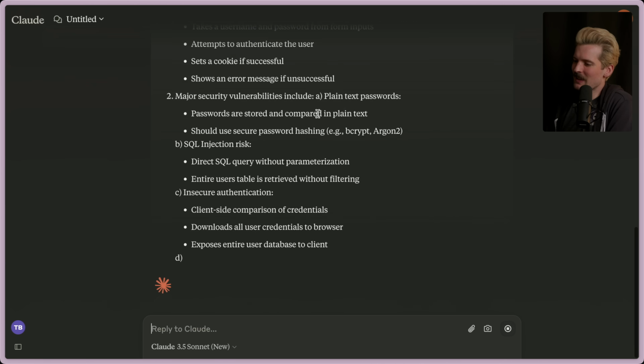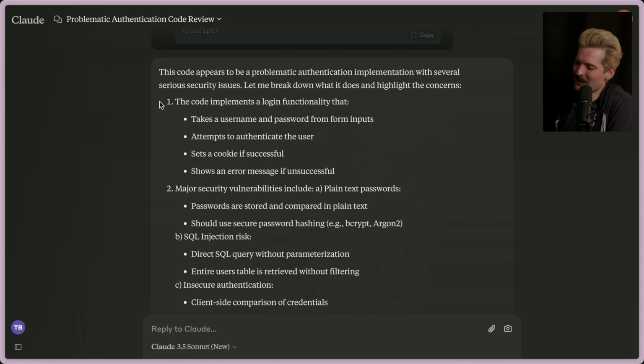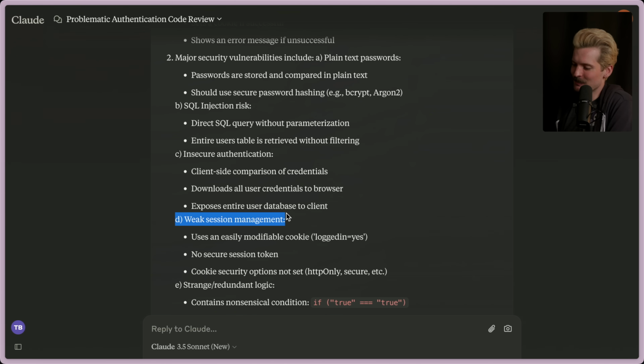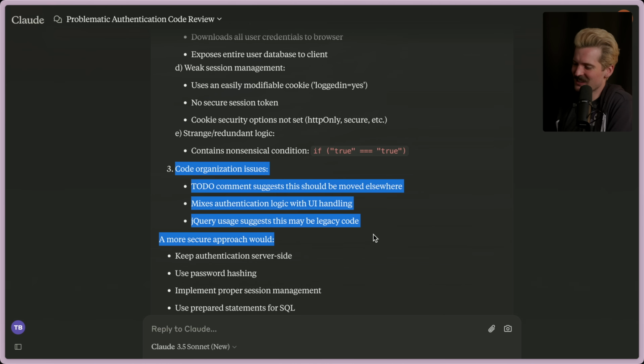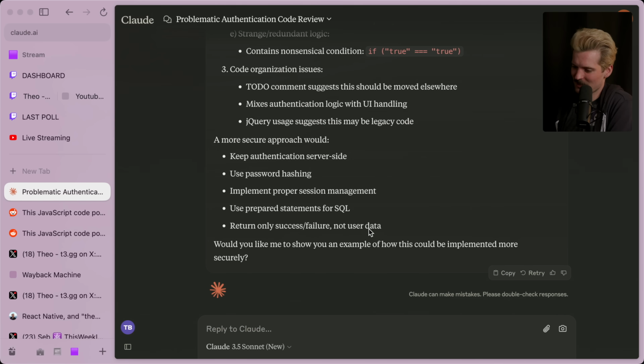This code appears to be problematic authentication implementation with several serious security issues. The code implements a login functionality that takes a user and password from form inputs, attempts to authenticate the user, sets a cookie, and shows an error message. The major security vulnerabilities include plaintext passwords, SQL injection risks, insecure authentication, weak session management, because it uses an easily modifiable logged in equals yes, strange and redundant logic, code organization issues. Yeah, thank you, Claude. So helpful.